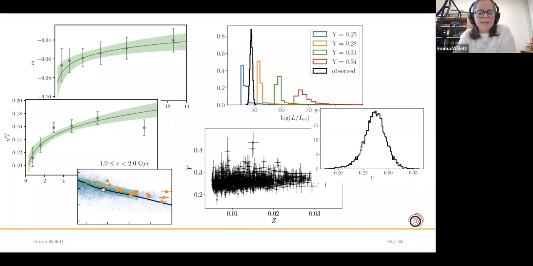And the gradients that they come out with are reasonably consistent with what we find in the older population, where you continue to see a steepening in the gradient due to the survival bias for the clusters. But one of the concerns when we're doing this is that there can be, as I'm sure you know, abundance offsets between the different surveys. So on this plot, we only show clusters where we know we're using the same metallicity, so all from APOGEE DR17, but it doesn't hold up too badly compared to cluster surveys from other sources.